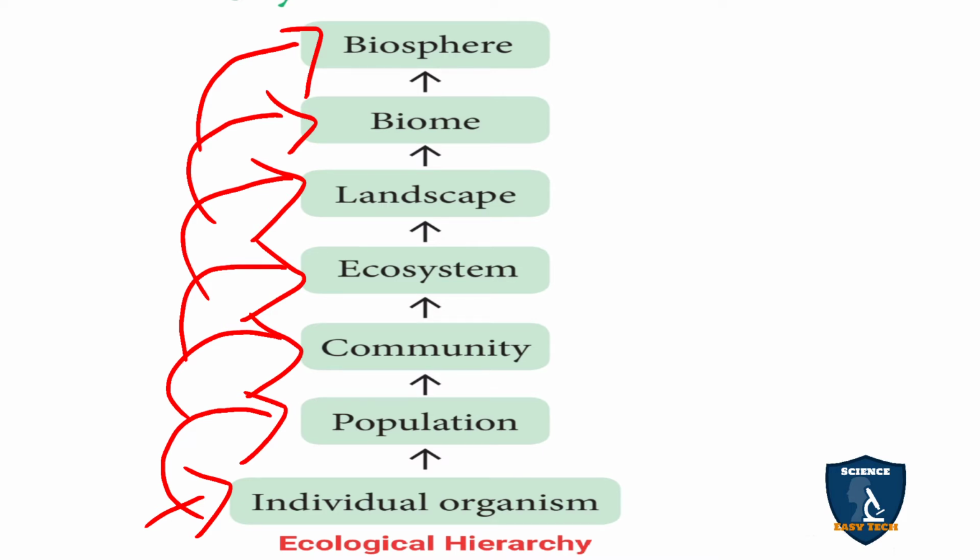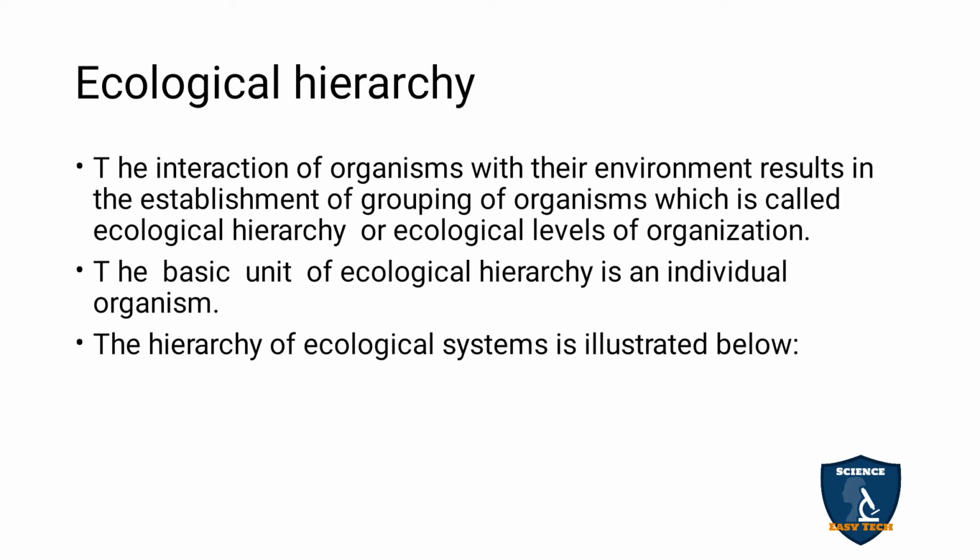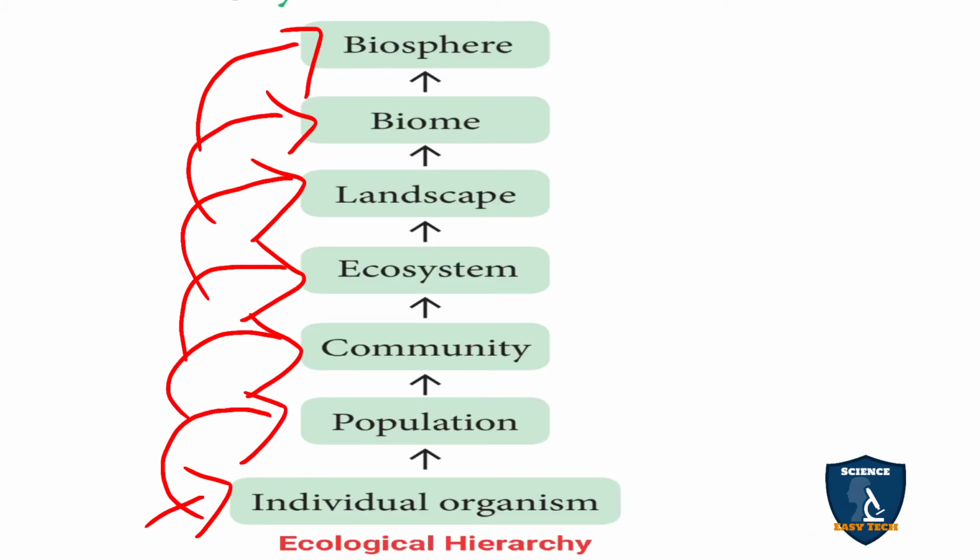From the individual level it multiplies and produces the population. For example, the human community, or among animals, the tiger community. Different communities become the ecosystem, the ecosystem gives rise to the landscape, the landscape gives rise to the biome, and the biome gives rise to the biosphere. So this is the ecological hierarchy. The interaction of the organisms with their environment results in the establishment of groupings of organisms, which is called ecological hierarchy or ecological levels of organization. The basic unit of hierarchy is an individual organism.